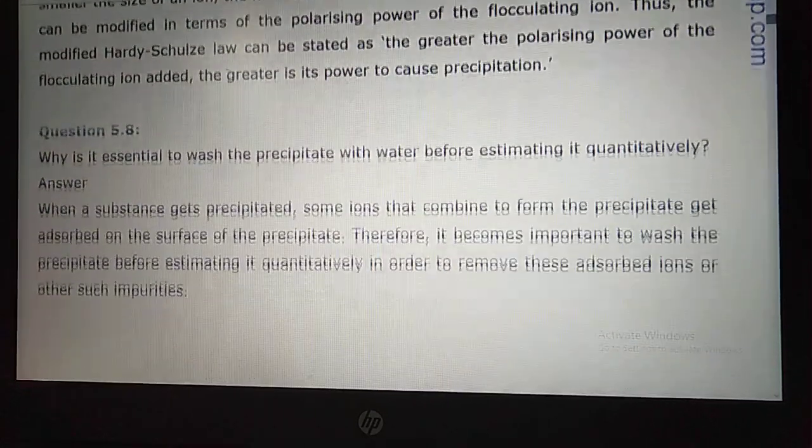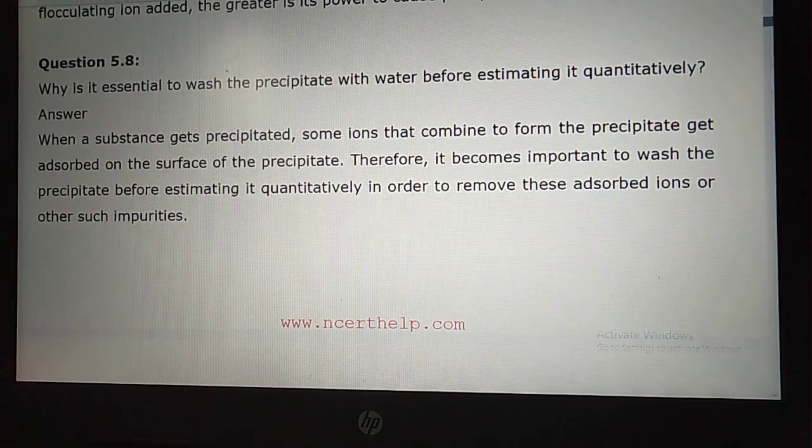Now let us move to 5.8, student. Why is it essential to wash the precipitate with water before estimating it quantitatively? Estimating quantitatively means you are estimating how much amount is formed. This problem is saying that sometimes the precipitate is adsorbed with moisture, sometimes with different gases. So when you are measuring quantity, we have to wash out these adsorbed unwanted things. That is why it is always advised to wash the precipitate before the quantitative estimation.